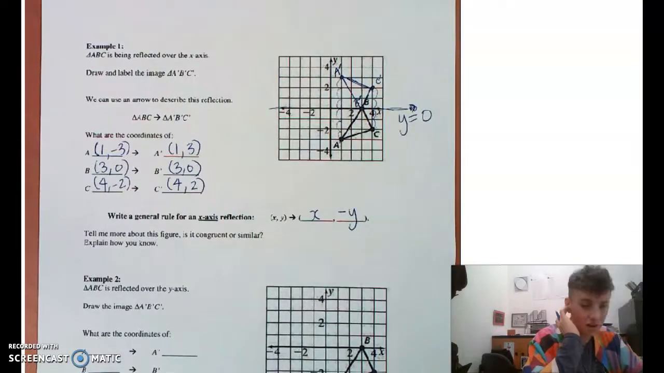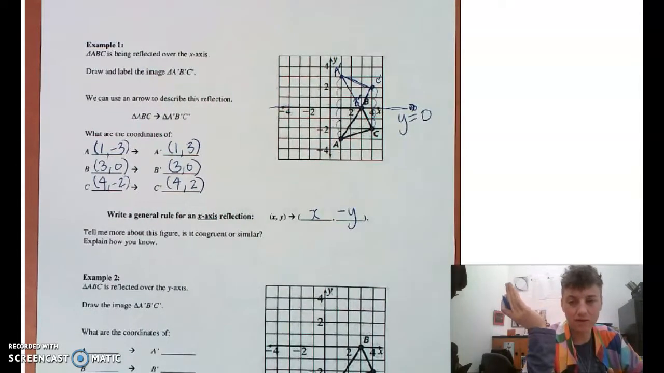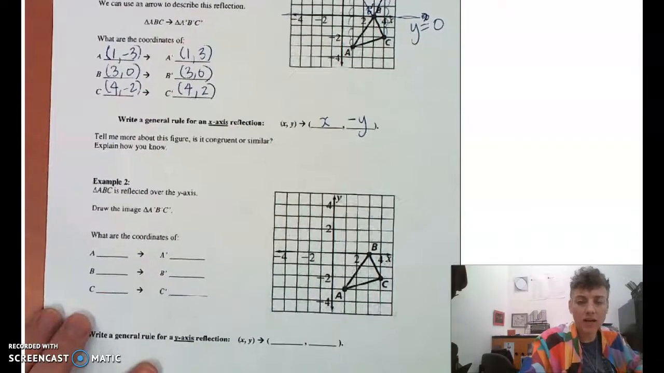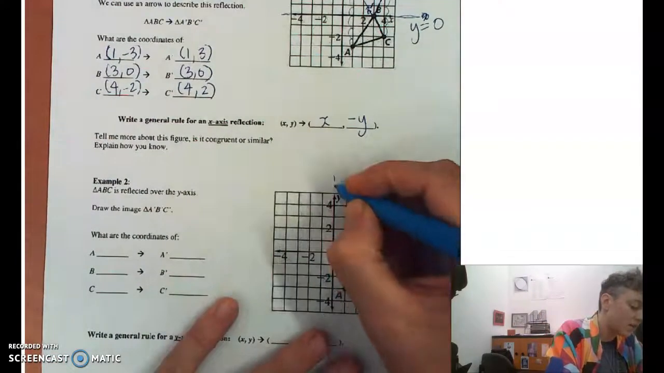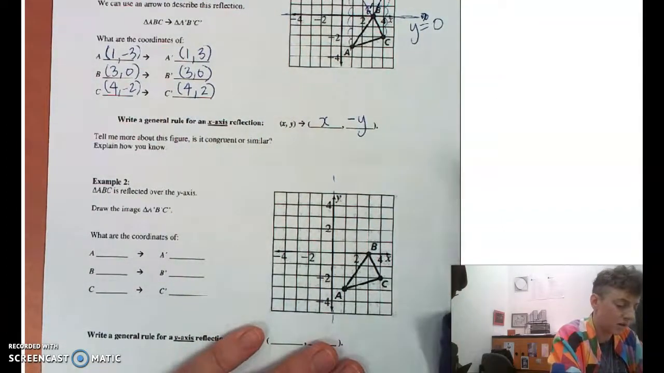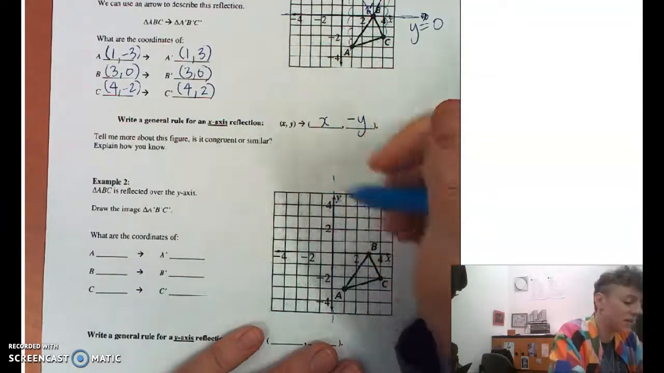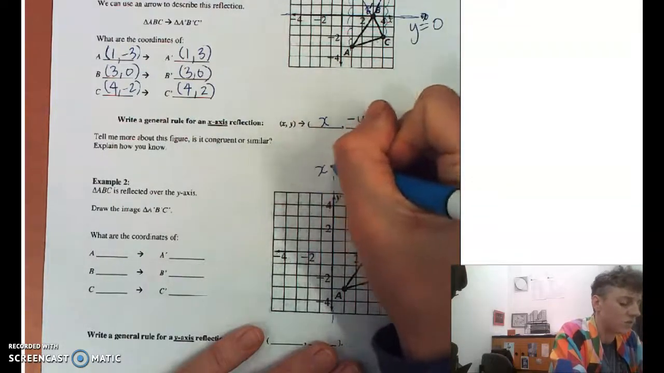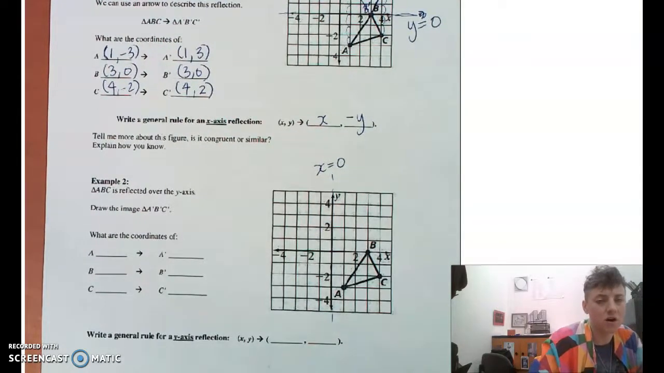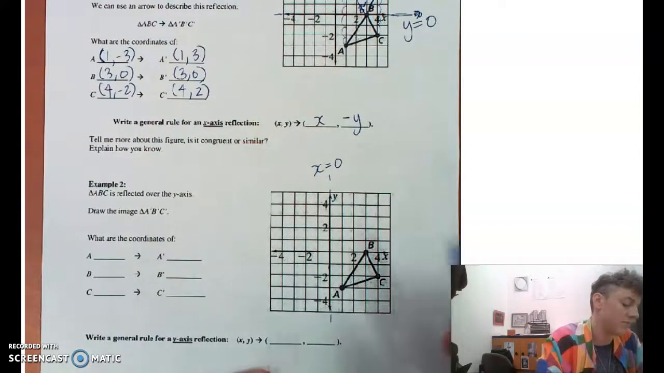All right. Well, I know you know what's coming next. We reflected it over the x. Let's do the same thing over the y. Okay? The y-axis. What's the equation of this line of reflection? It's x equals 0. Let's draw our image, A prime, B prime, C prime.